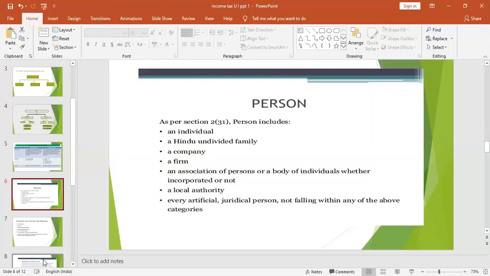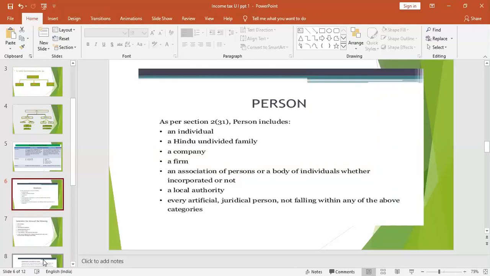A company can be a private company, a public company, a domestic company or a foreign company. On the whole, they are called a person. A firm, a partnership firm, is also called a person. An association of persons or body of individuals, whether incorporated or not.